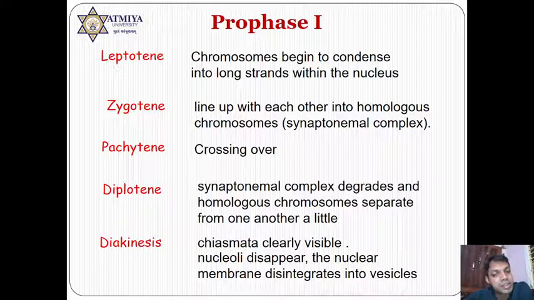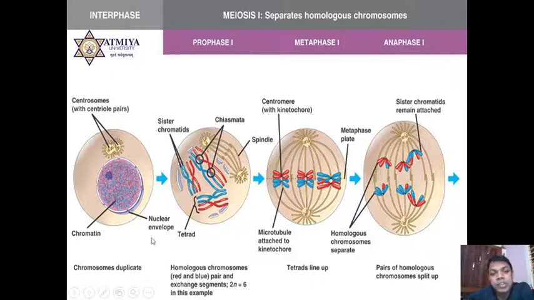The nuclear membrane is disintegrated. It means whatever the role of MPF, you will observe all this in diakinesis, but the homologous chromosomes are still joined to each other. You can see in the short diagram here in prophase 1, there is chiasmata formation, and in parallel you can see the different homologous chromosomes I am showing in this diagram. Crossing over occurs and genes are exchanged. Then, at the same time, the nuclear membrane is going to be degraded and the spindle fiber is formed.